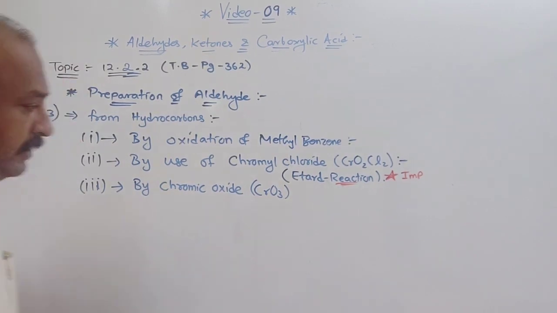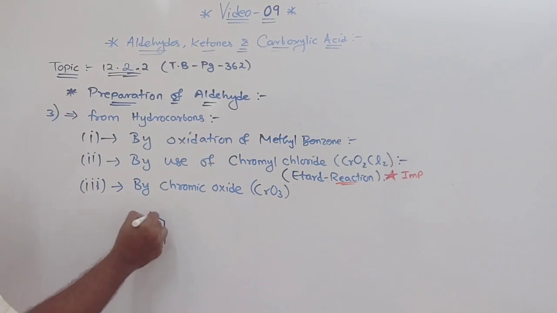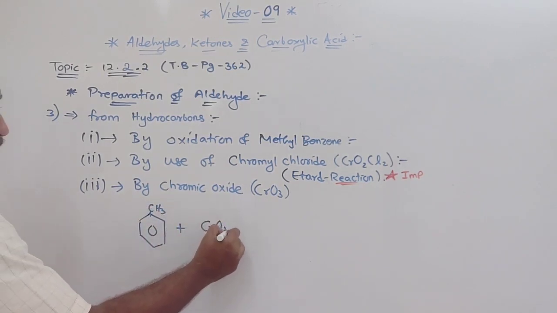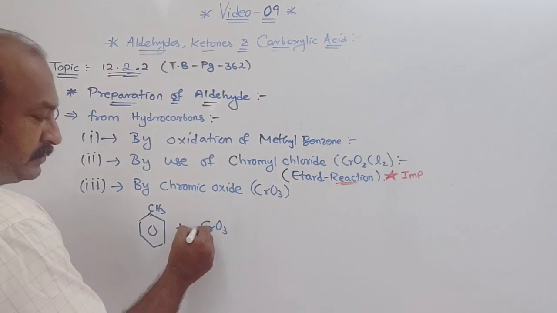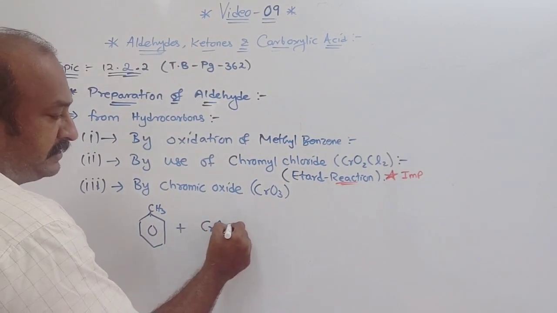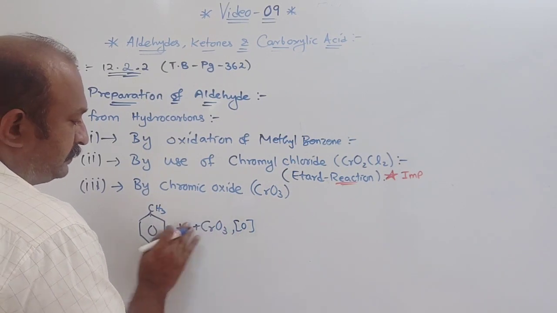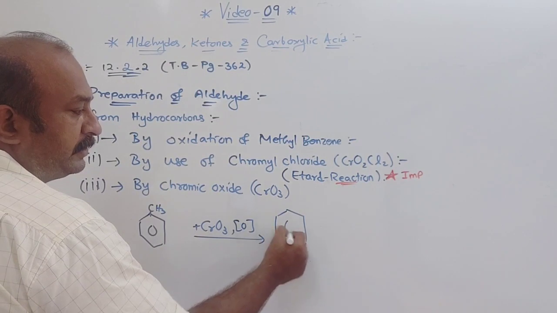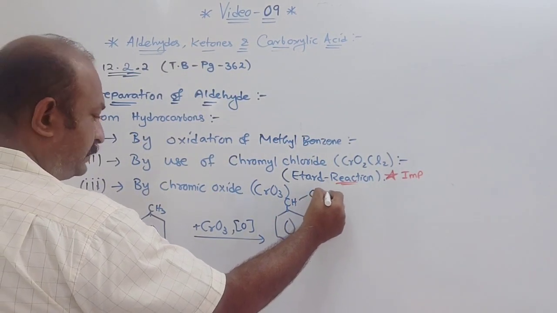When methyl benzene, that is toluene, is treated with chromic oxide CrO3, which is used as an oxidizing agent, you will get benzyl diacetate.